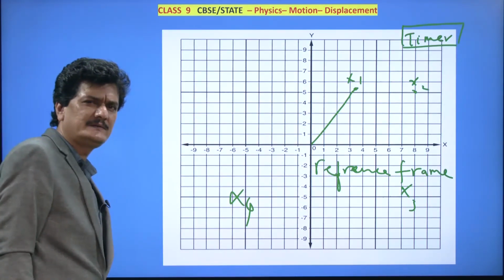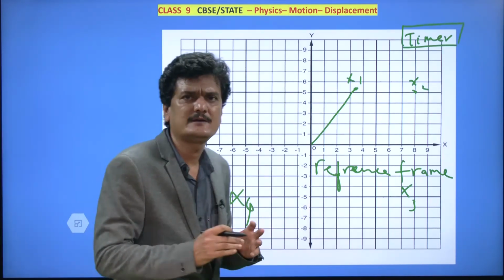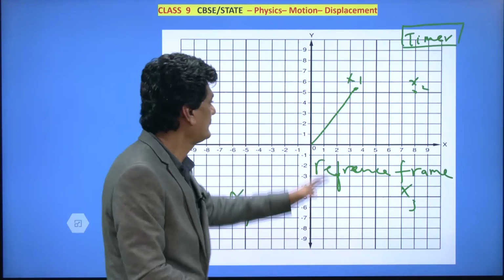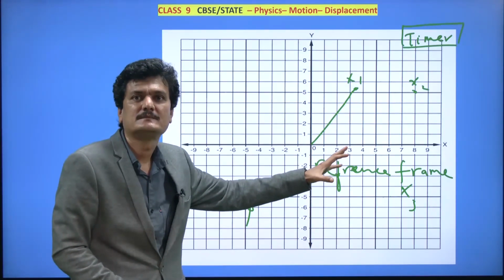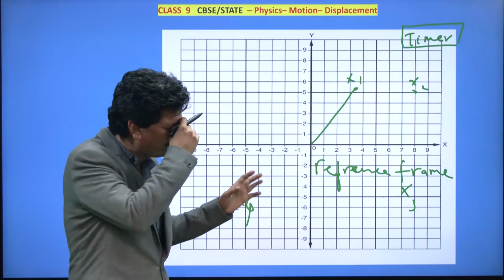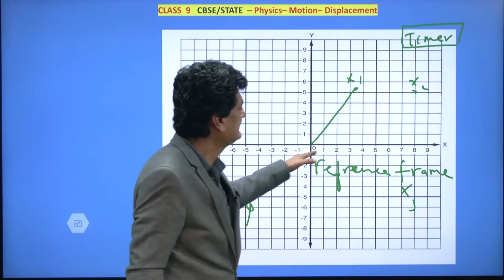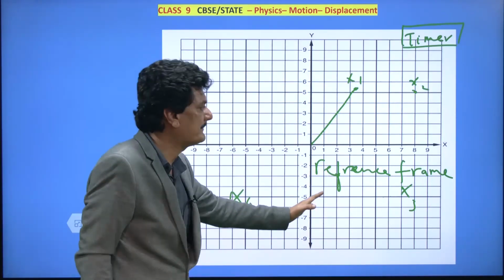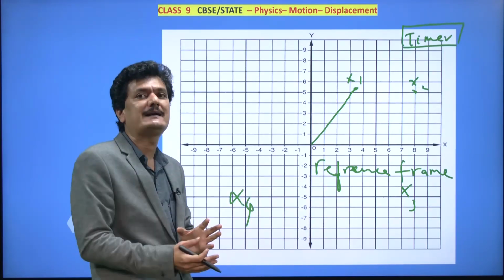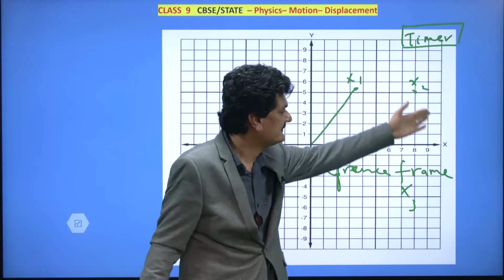Now you will say, sir, this x-axis and y-axis, anywhere you can apply. You are traveling in a bus. So where the bus started, you can put this x and y-axis. So now the bus becomes your reference frame. We will see more examples, but what you have to do is put these two scales up, and this is called the reference frame, and within that reference frame you can easily find out displacements by locating their positions.